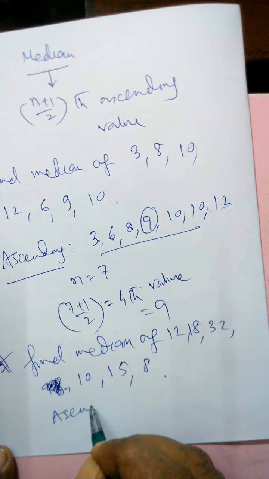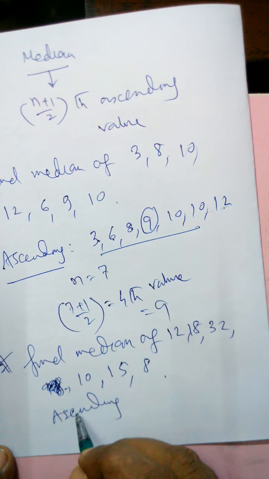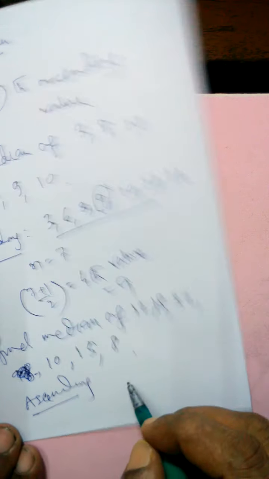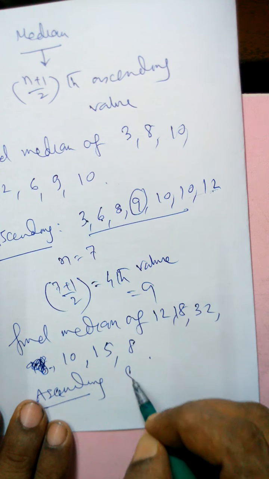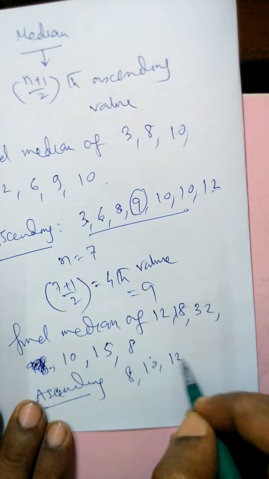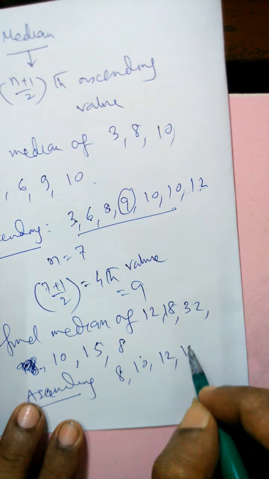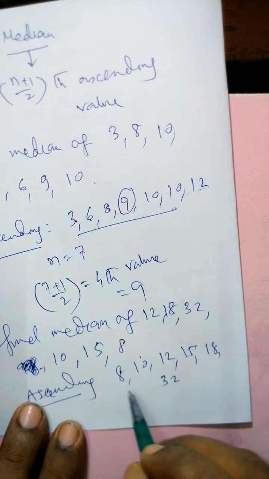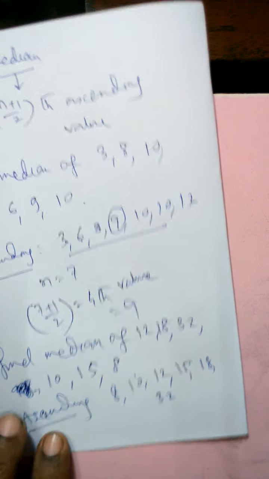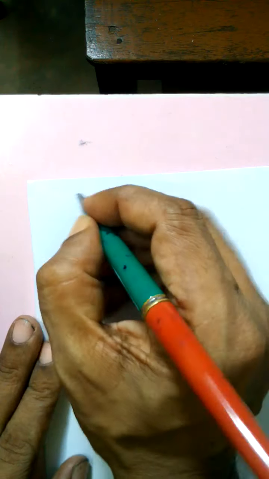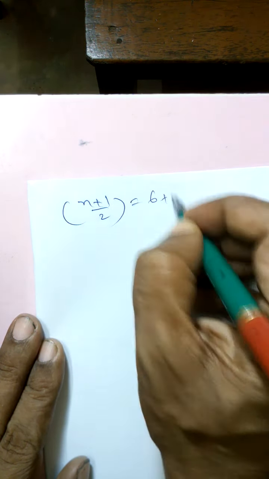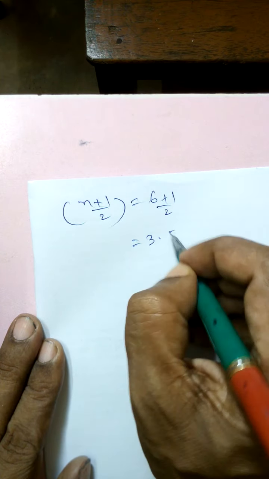So ascending data, which is the ascending data? Ascending data means it will start from 8. 8 is the lowest value, then 10, then 12, then 15, then 18, and lastly 32. So you have 6 data. That is the very important point. So (n+1)/2 is (6+1)/2, which is the 3.5th value.